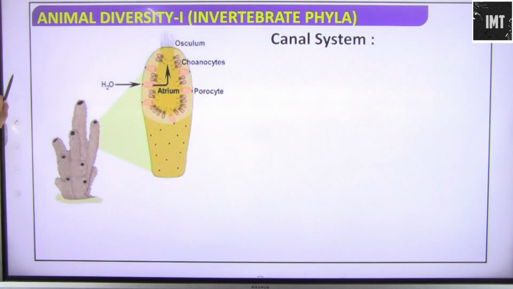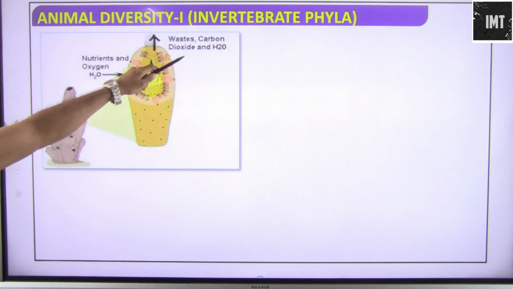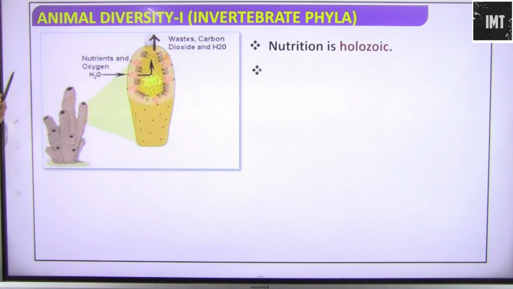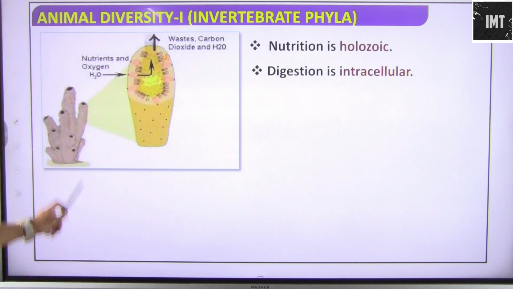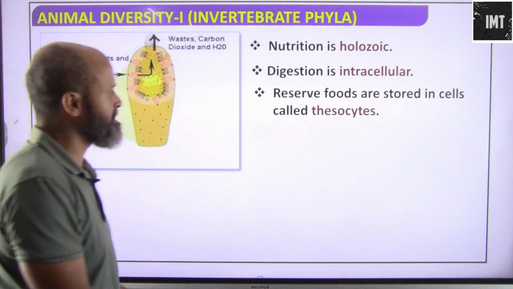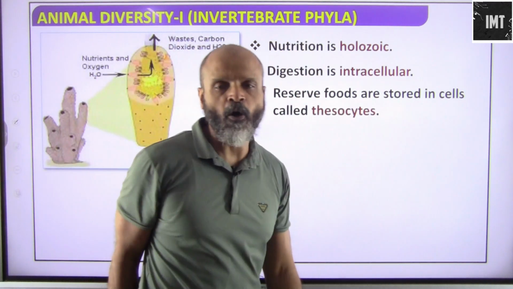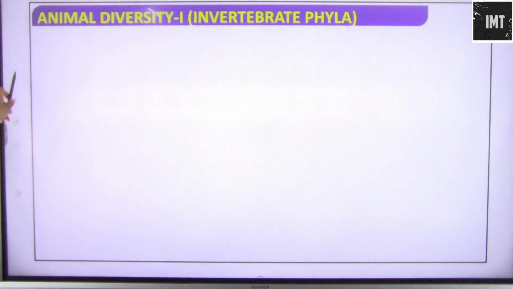So nutrients and oxygen enter and the waste leaves. Nutrition is holozoic. Digestion is intracellular. Reserved foods are stored in cells called thesocytes. So all these reserved foods are stored in the cells called thesocytes.